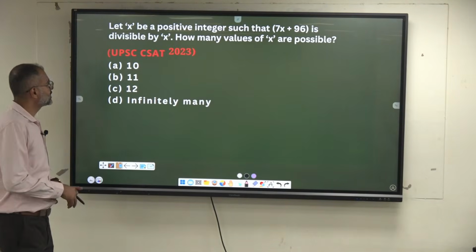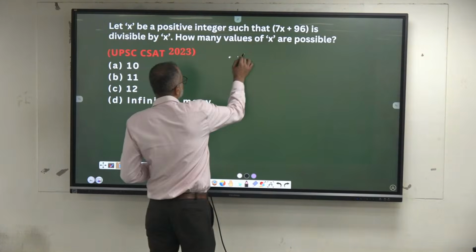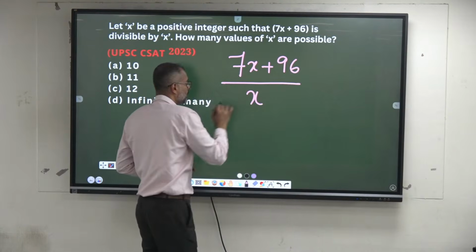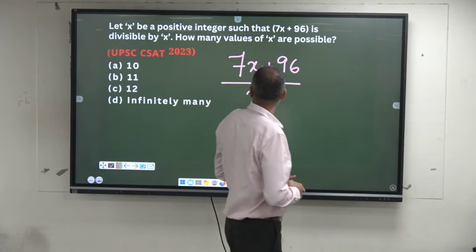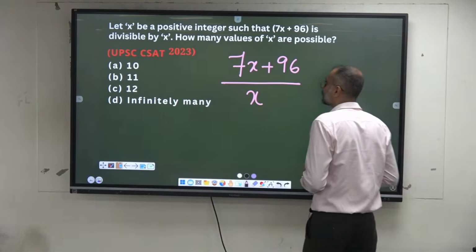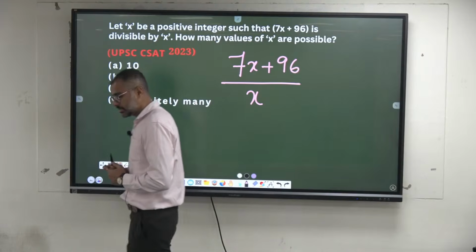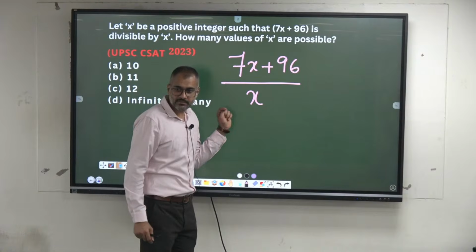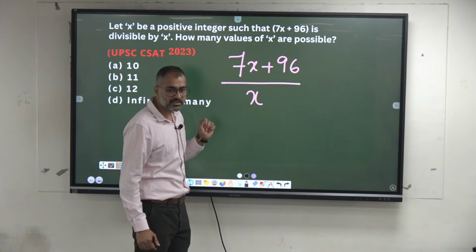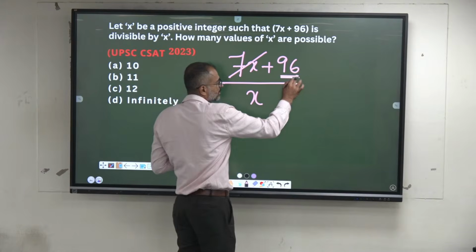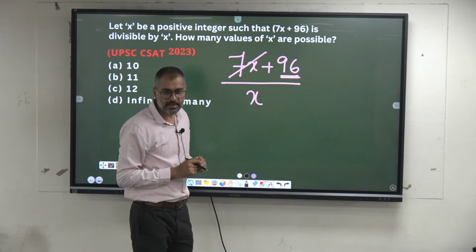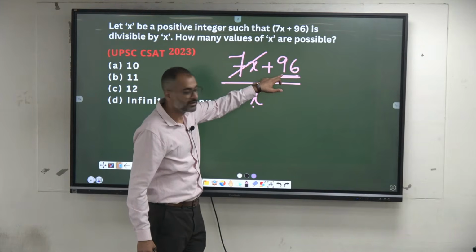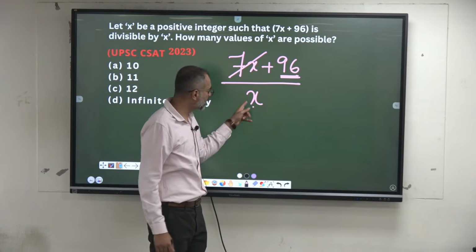Let x be a positive integer such that 7x plus 96 is divisible by x. How many values of x are possible? 7x plus 96 is completely divisible by x. Is 7x divisible by x? Yes. What is the remainder? 96. 96 has to be divided by x. See, this x must be a factor of 96. How many factors of 96 are there? Can you list out the factors of 96?